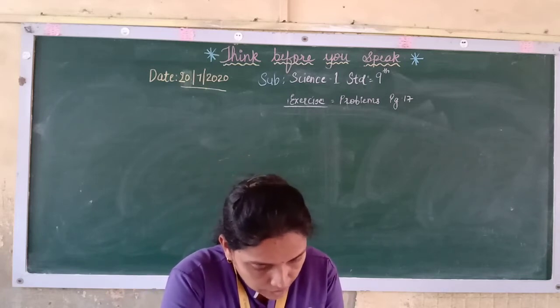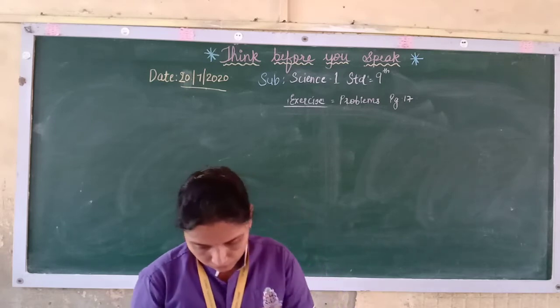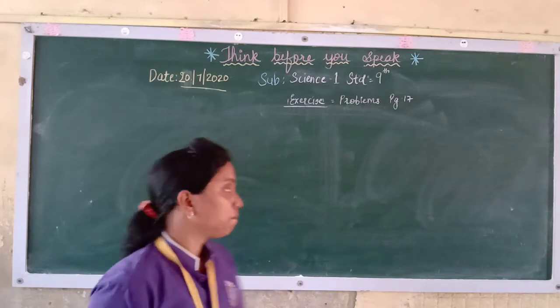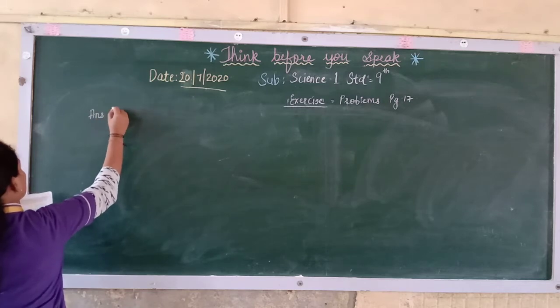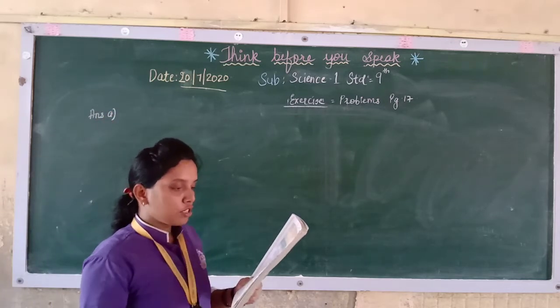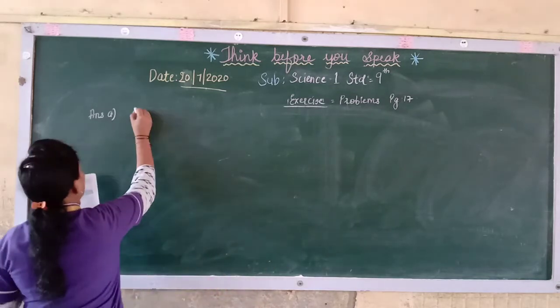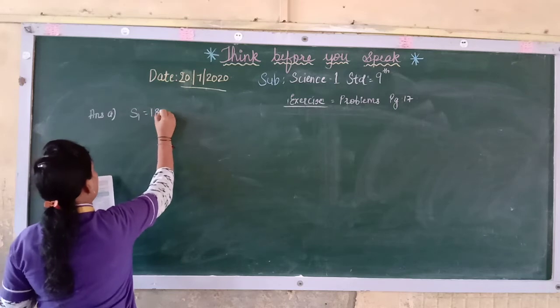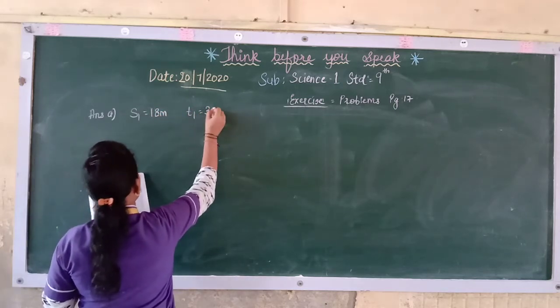an object moves 18 meters in the first 3 seconds. So S1 is equal to 18 meters. Similarly, T1 is 3 seconds.